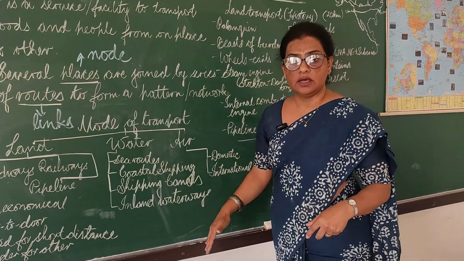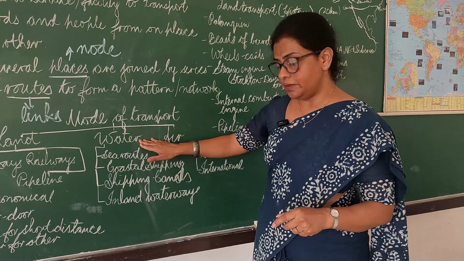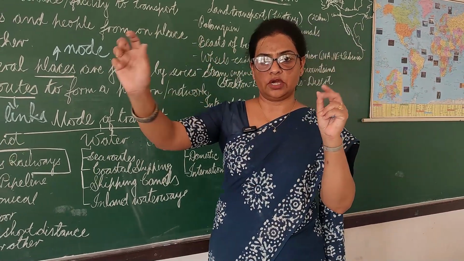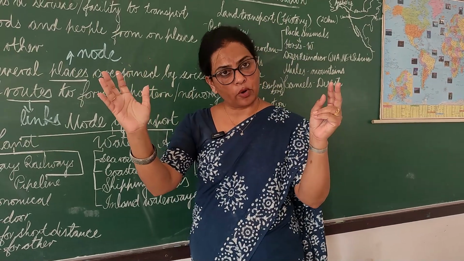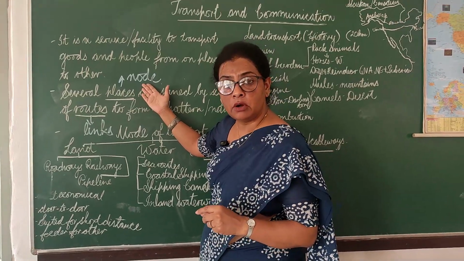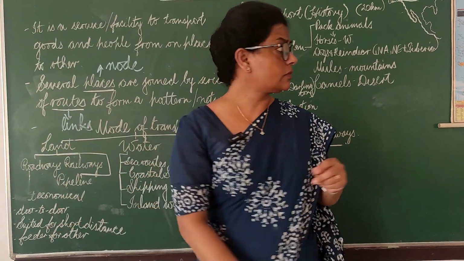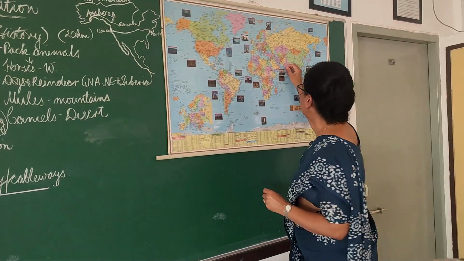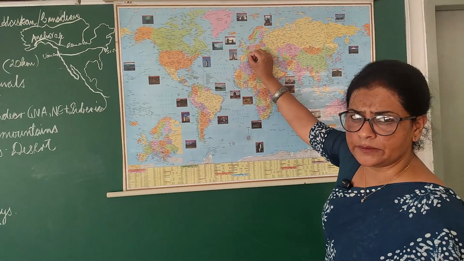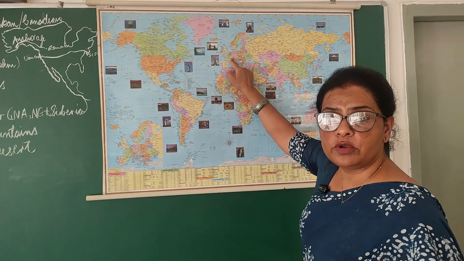Then let us switch over to the next mode of transport, and that is water. Here we will be talking about some of the sea routes from one continent to the other continent. We are going to talk about the different ports and the routes. So here again, the different ports would be the nodes and the routes would be the links. For example, from Mumbai to any of the European ports here. Mumbai and any of the ports here in Europe would be the nodes.